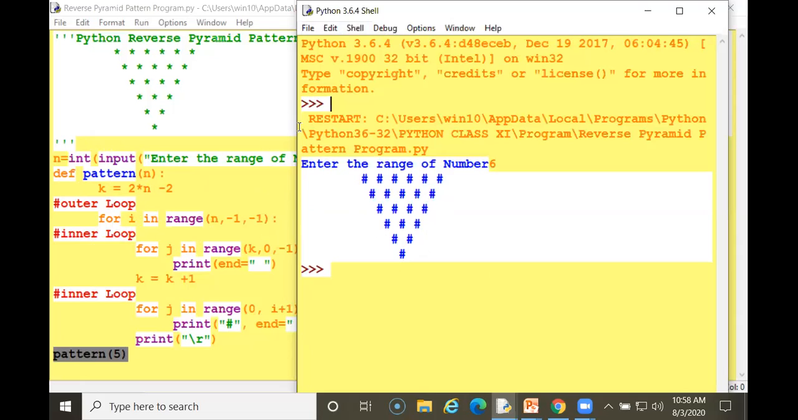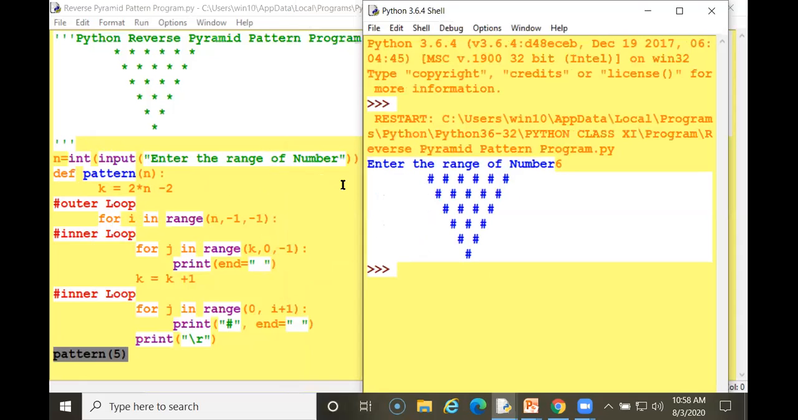So try all these programs. You can try all these programs at home. Small programs you can try, and by using for loop or while loop, you can do this. And this is called a nested loop. Loop within a loop you can use, and try small programs so that your concept will be clear. Thank you.